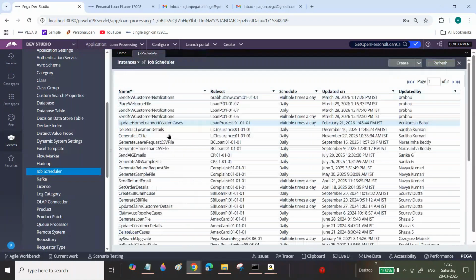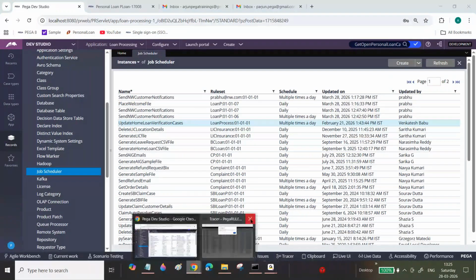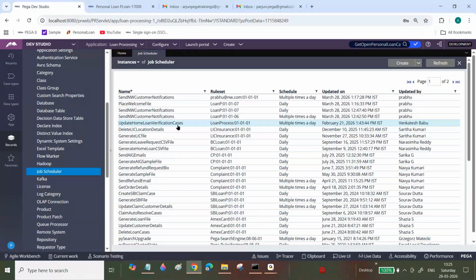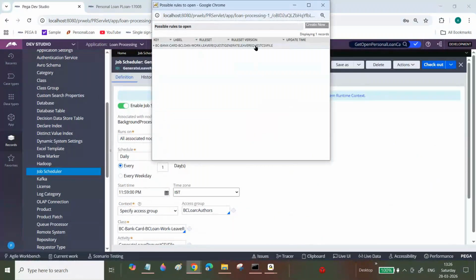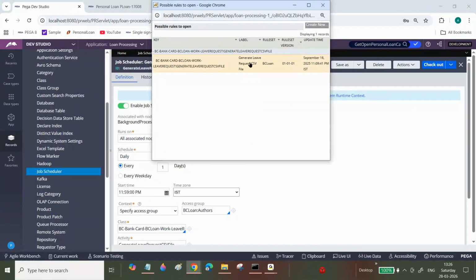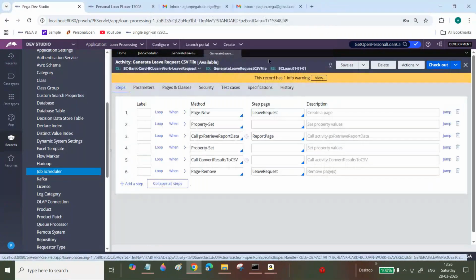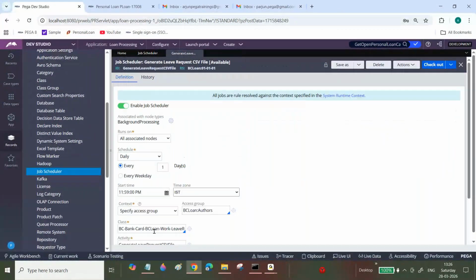Now, clear about job schedulers, everyone? Can you open the activity Generate leave request CSV file? That one I will explain later, don't worry. We have integration topics available, and at that time I will show you this logic. Now you know whatever logic and CSV file you are creating, we run that logic based upon some scheduled time intervals.